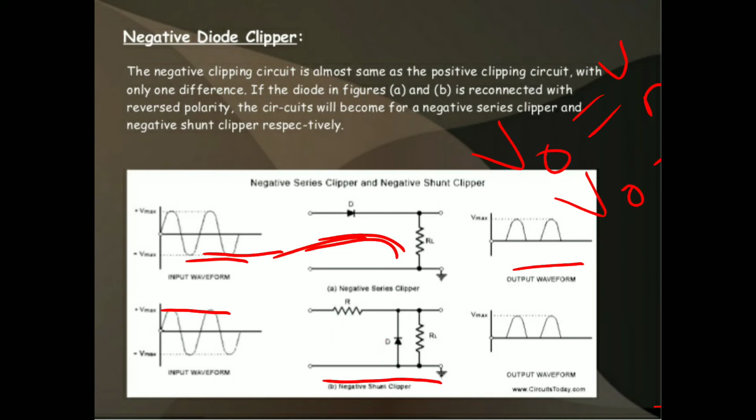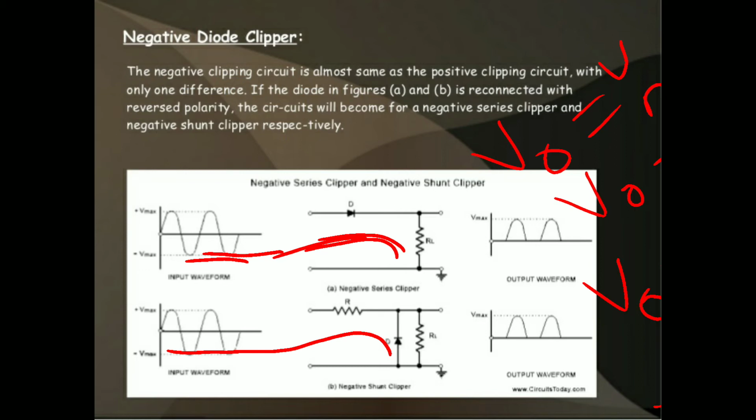Now let us consider the negative half cycle. In this condition, the diode goes to the forward bias condition and it conducts, but there is a voltage drop across the load resistor, so the output is 0. During the positive half cycle, the output Vout is equal to Vm, because the diode is in reverse bias condition, so Vout is equal to Vm.